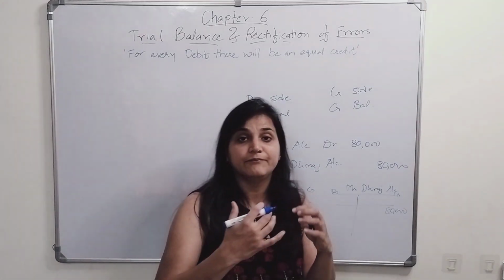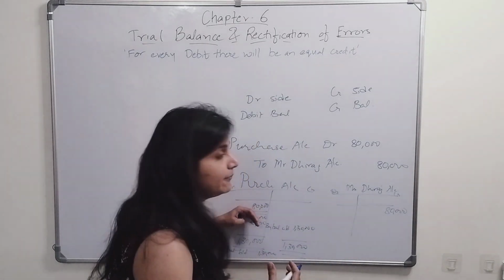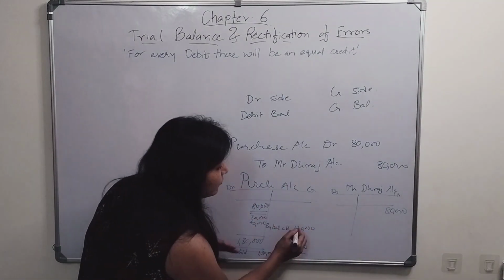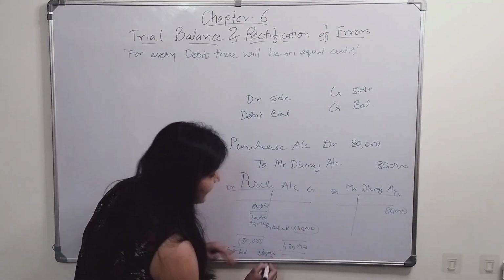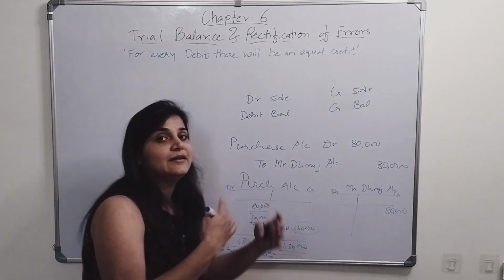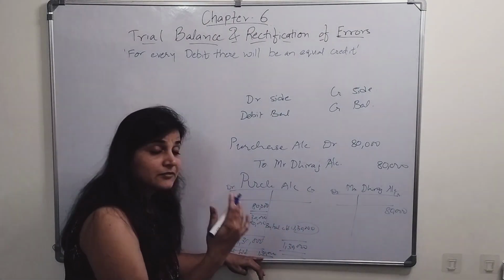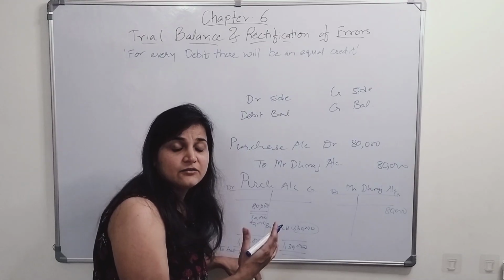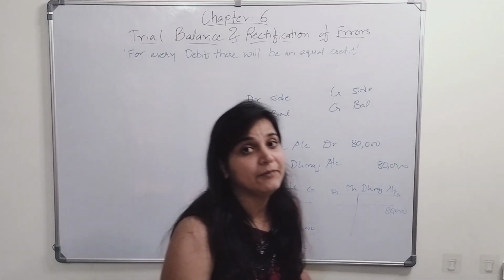When I make the accounts, I get to know that my debit side is more. This amount will come on the debit side. The balance I will carry down to the debit side in the next month. So this 1,30,000 will be called a debit balance.